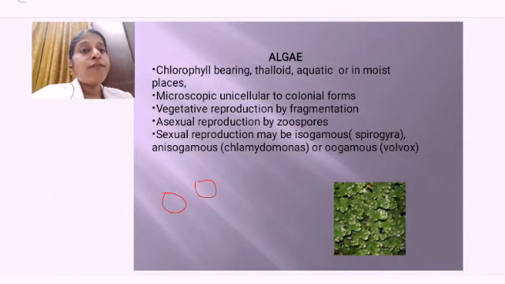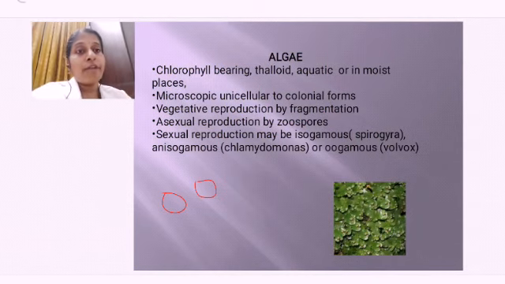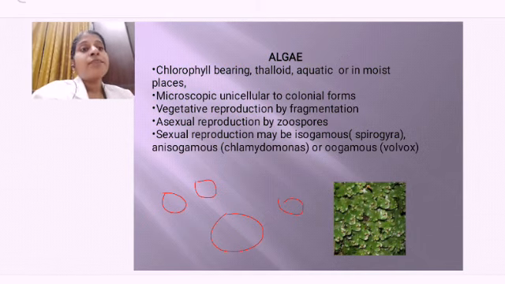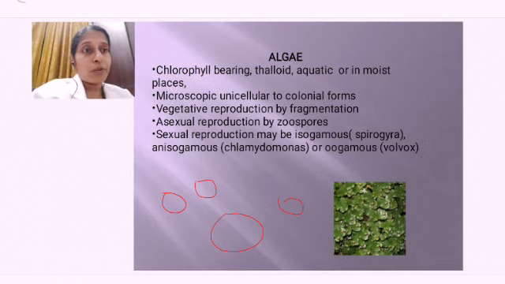Isogamous. If the gametes which are fusing are different, okay, so one is somewhat big and the other one is small, having different shape, then it is anisogamous. Example is what? Chlamydomonas. For isogamous it is Spirogyra, okay, and that is the name of the algae.